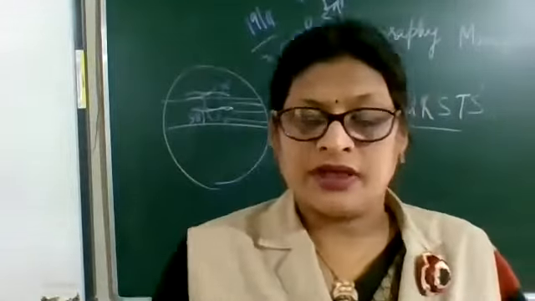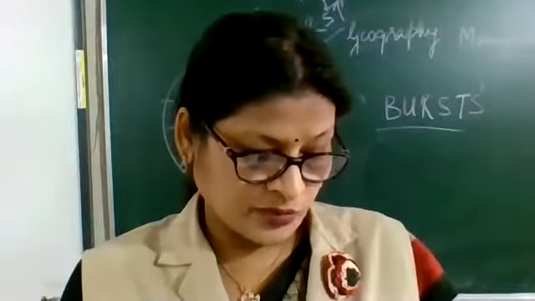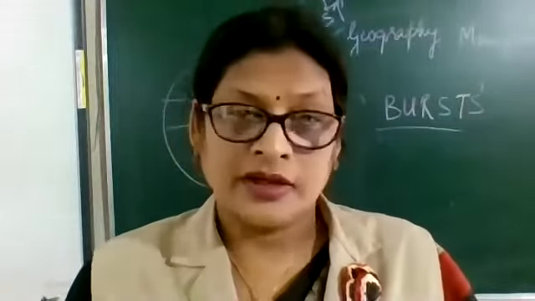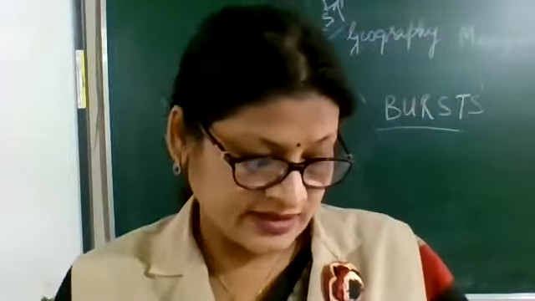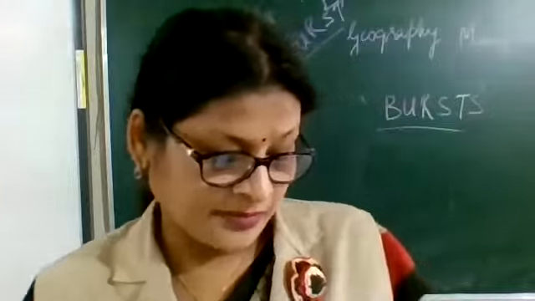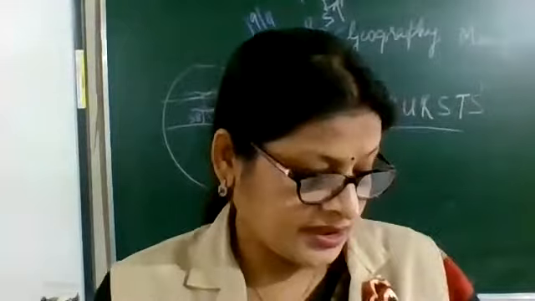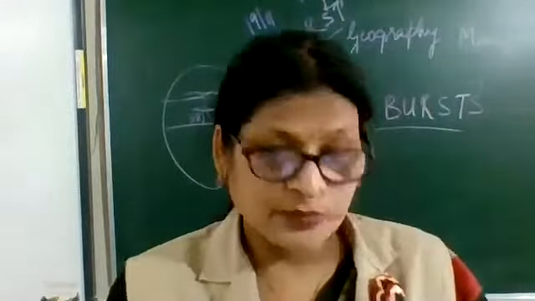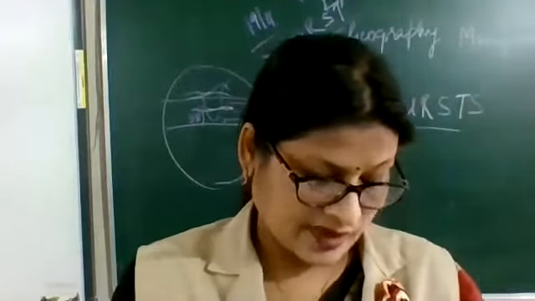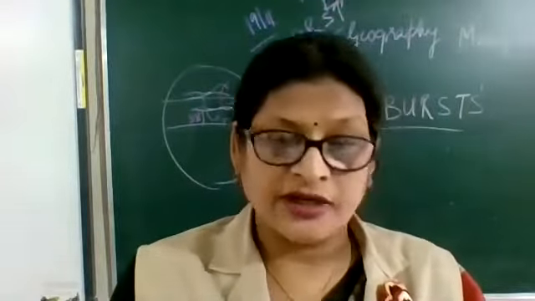That is, it can be asked in any form, either to be located, or to be labeled, or to be identified. So the first point: Indian National Congress session, you can also write INC. A, Calcutta, in brackets write September 1920. B, Nagpur, in brackets December 1920. C, Madras, in brackets 1927.